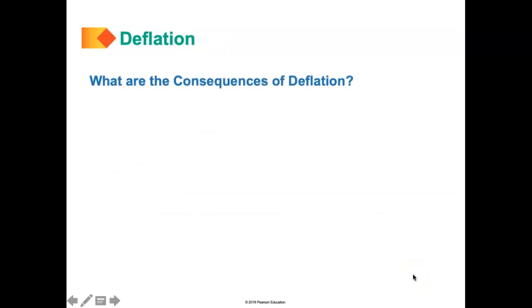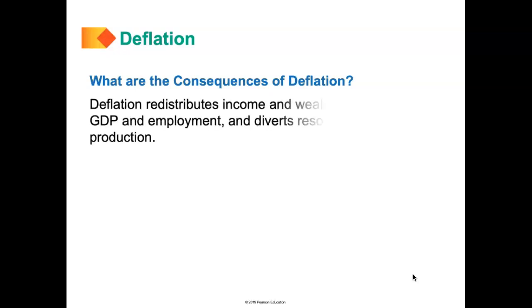Well, deflation, as you can see, comes about because there's a decrease in aggregate demand. Generally, deflation tends to happen in the sense that income and wealth is redistributed, because when there's a decrease in aggregate demand, prices tend to fall.